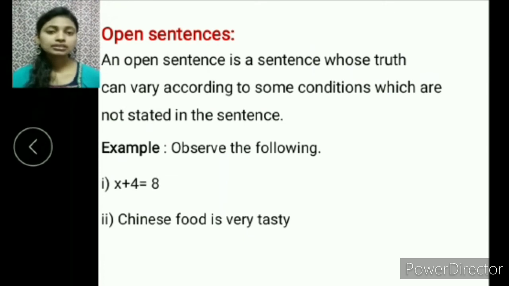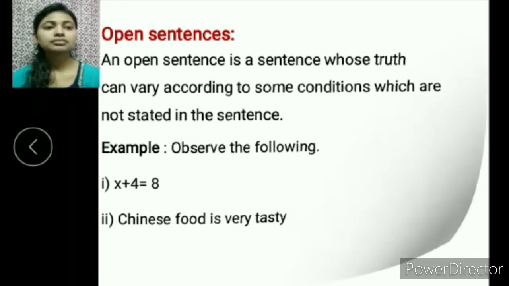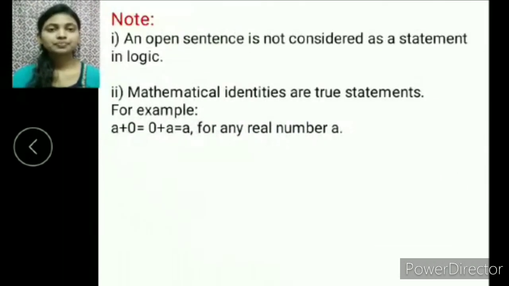The next example: Chinese food is very tasty. Whether Chinese food is tasty depends on the individual who tastes it. These are the types of open sentences whose truth value varies according to some conditions. Note: an open sentence is not considered a statement in logic. Next, mathematical identities are true statements. For example, a plus 0 is equal to 0 plus a is equal to a for any real number a.